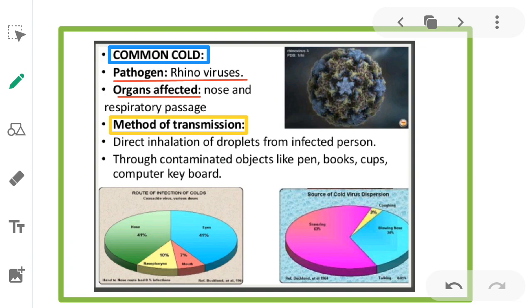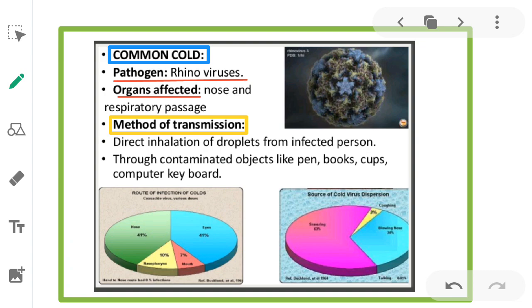First, direct inhalation of droplets from an infected person. So, in front of you, any person is having the common cold. If he sneezes, those droplets are directly inhaled into the body of another, transmitted from one person to another. Due to that, the common cold can be caused.